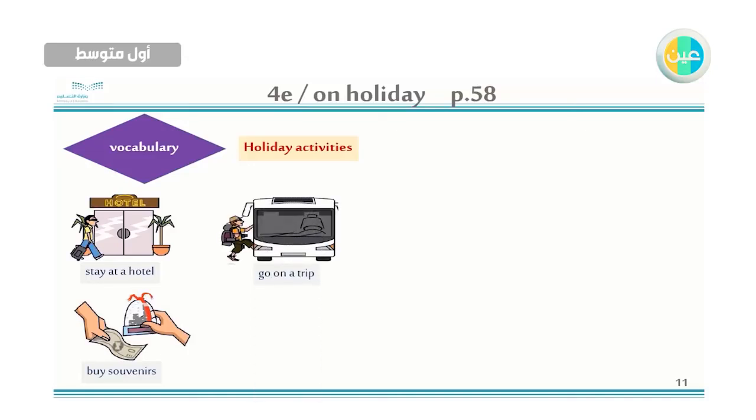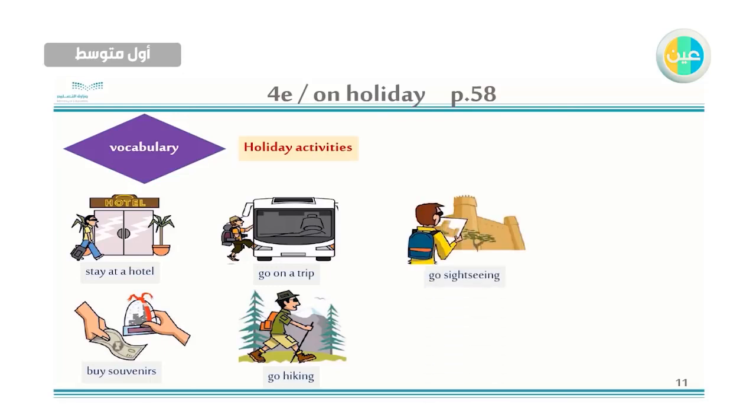Go on a trip. I go on a trip on holiday. Go hiking. I go hiking on holiday. Go hiking means a long walk in the country. اللي هو تجول في الأرياف.